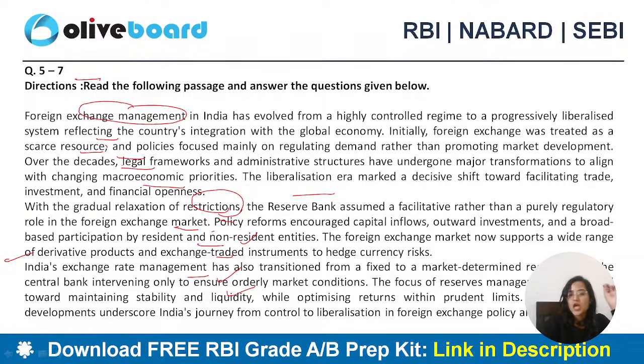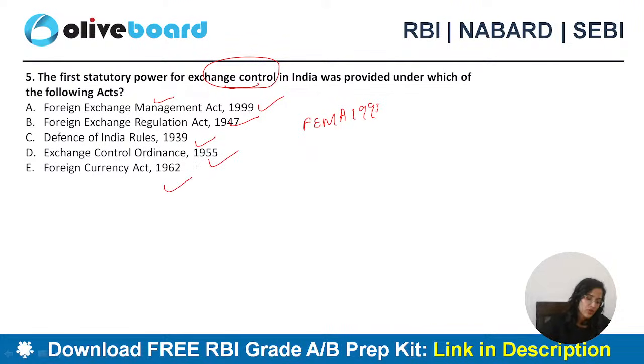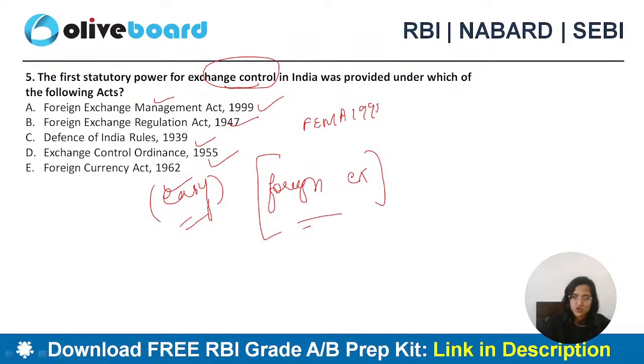Good evening, Adi. Now, based on this paragraph, we have questions related to foreign exchange management. So let's try and solve this. The first statutory power for exchange control in India was provided under which of the following acts? FEMA Act of 1999, Foreign Exchange Management Act, Foreign Exchange Regulation Act, Defense of India Rules 1939, Exchange Control Ordinance 1955, Foreign Currency Act of 1962. Very easy question. I'm sure you'll be able to do this. For foreign exchange, we discussed two acts in your classes also, if you guys have been following my classes. We have done two foreign exchange related acts, very important.